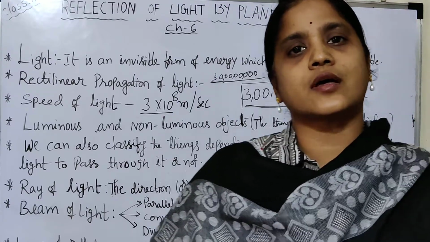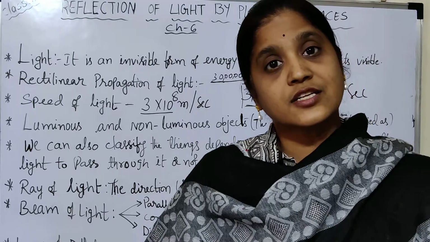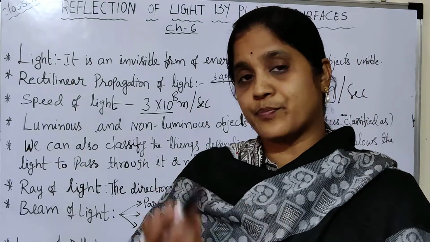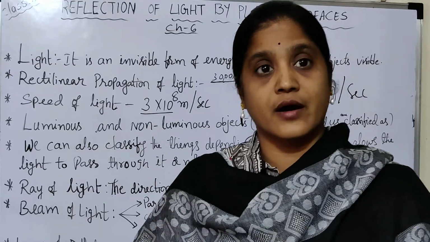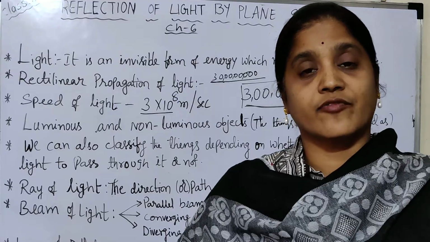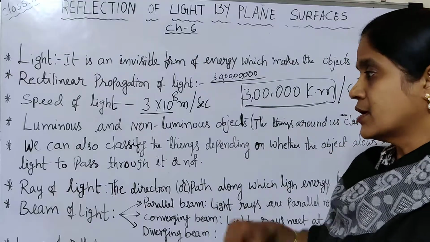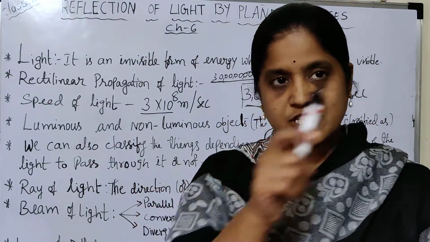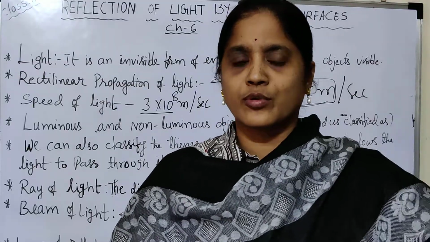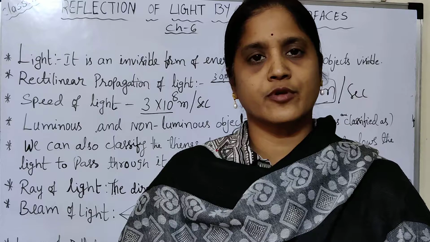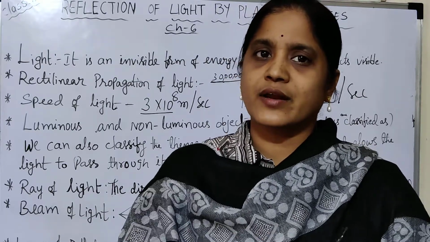And what are non-luminous objects? The objects which are not giving light, but they appear as if they are giving light, because they reflect the light when light falls on them. Once again, I am repeating. Suppose you see the moon in the sky, you can see light from the moon at night time, like Pournami time. So actually that moon is not giving light.